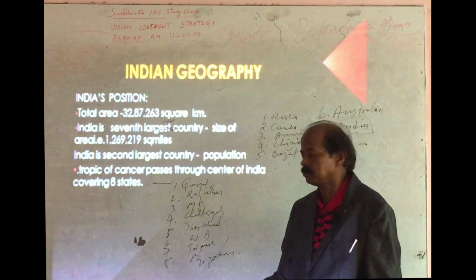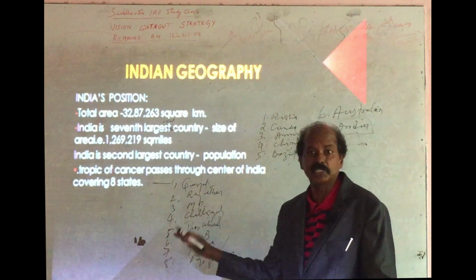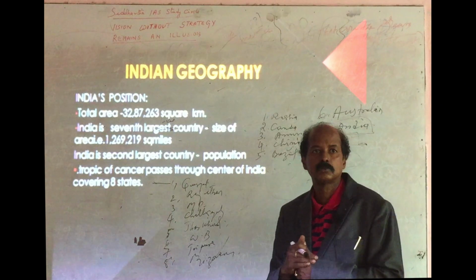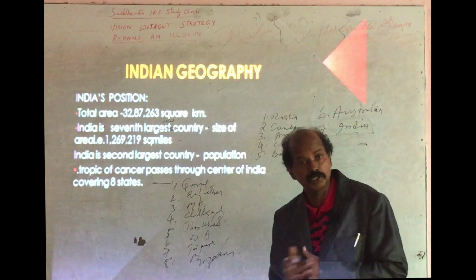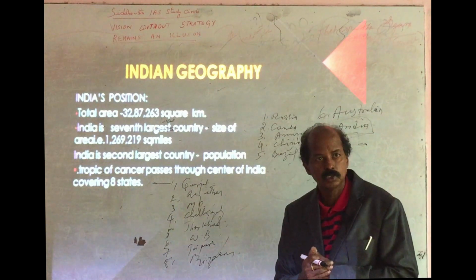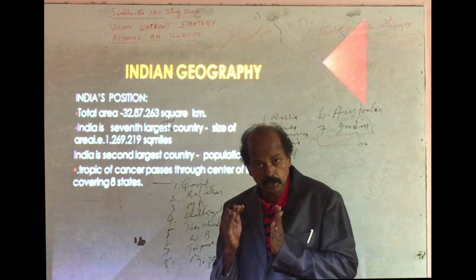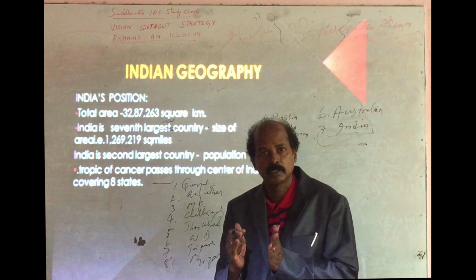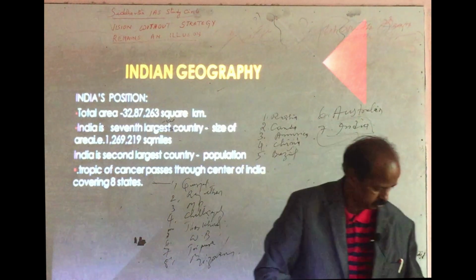Through all these 8 states, the Tropic of Cancer touches. So that means the Tropic of Cancer touches all these 8 states in India today. So you have to understand also, this is another important geographical point as far as India is concerned.